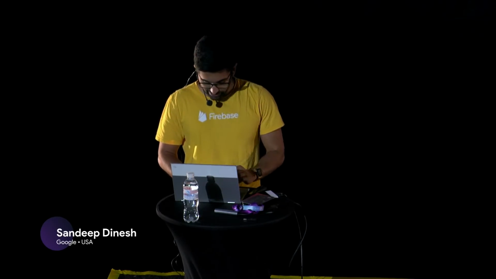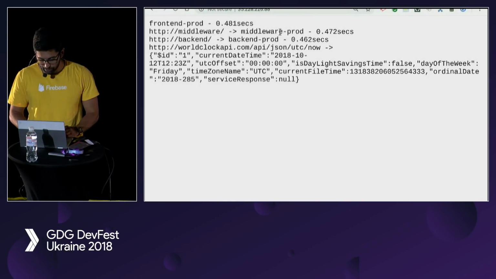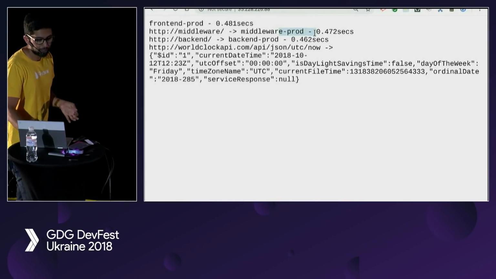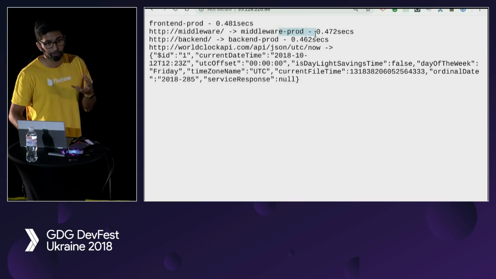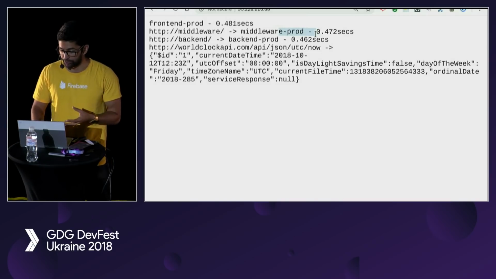Okay, now last thing. Again, if you go back here, it's always going to prod, right? How do we change that? We want to test. We want to do something called production testing or Canary testing in production, right?